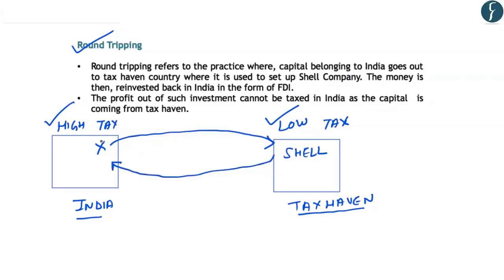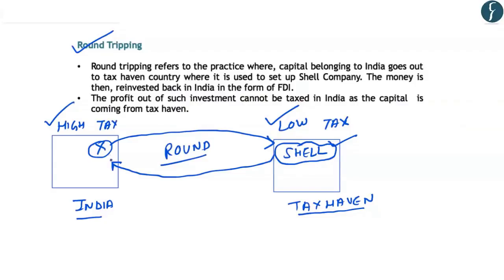Now as this mother company registers a shell company in the low tax country or the tax haven countries, it tries to avoid paying taxes in India. This is because the shell company is registered in the tax havens. And this process has been termed as round tripping. This is because in this process, the capital moves from high taxation country to low taxation countries and from low taxation country again to the high taxation country.